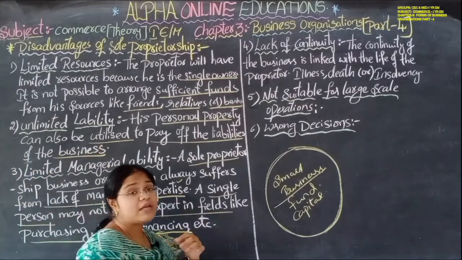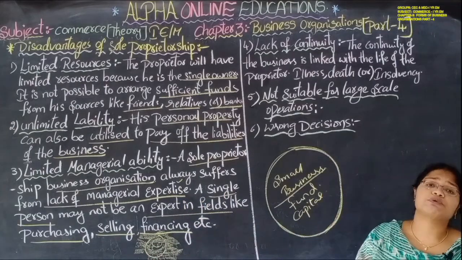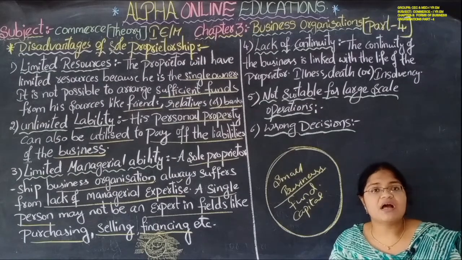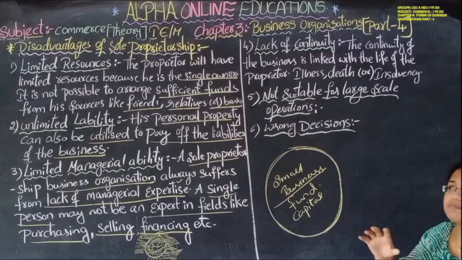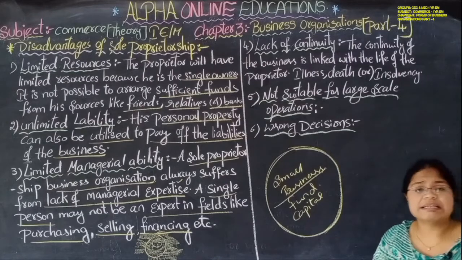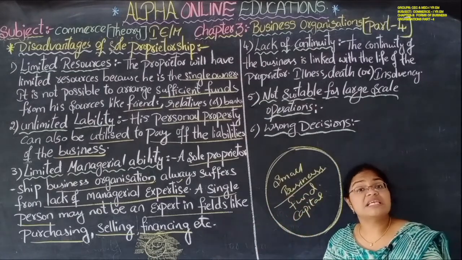Next, lack of continuity. Due to all these things, it becomes difficult for the sole proprietor business to continue. The continuity of the business is linked with the life of the proprietor. For example, the proprietor suddenly falls ill, or the proprietor dies, or there is insolvency.